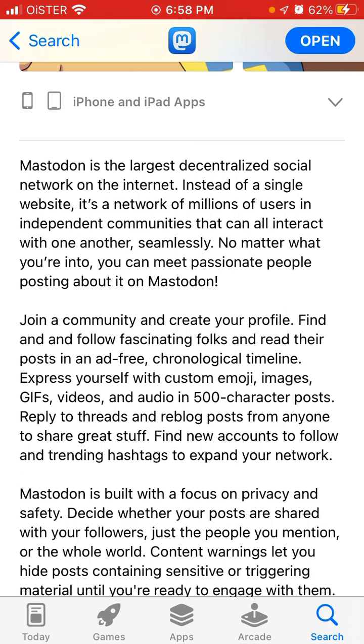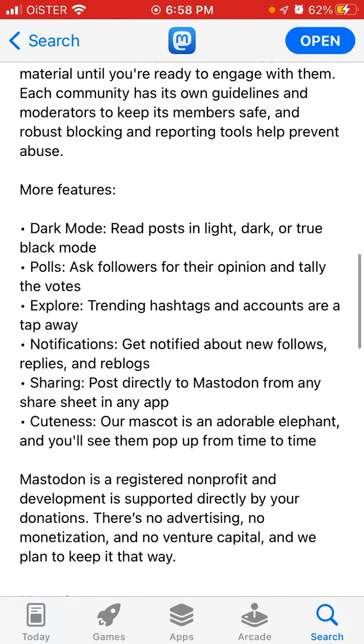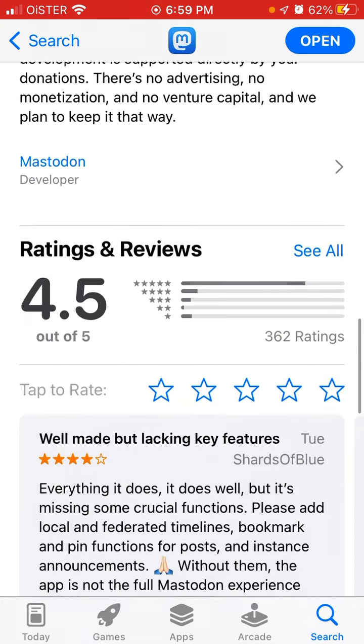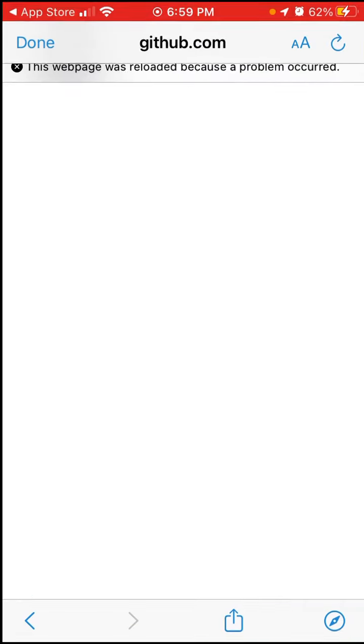So the posts have a higher character count than Twitter, for example. Mastodon is built with a focus on privacy and safety. There are more features. There is dark mode, there are polls. You can explore, there are notifications, sharing, and the symbol of the app is an elephant. So anyhow, let's just dive into the app.